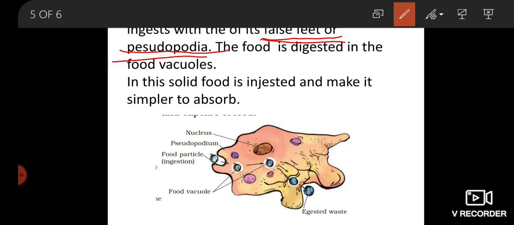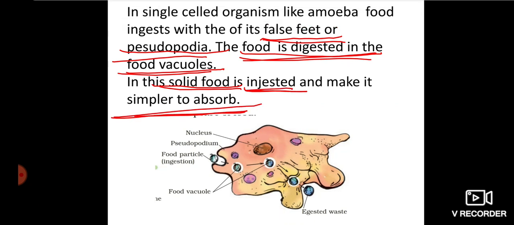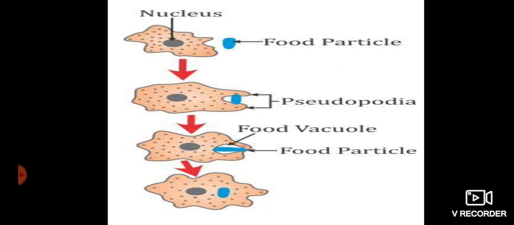In the digestive system, this food is digested in the food vacuole. Finally, it goes into the food vacuoles. Here, the complete digestion of the food takes place. In this digestive system of a single-celled organism like amoeba, they take solid food ingested in the body and make it simpler to absorb. Okay, you see the diagram here.